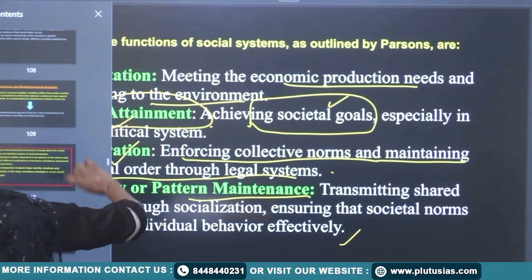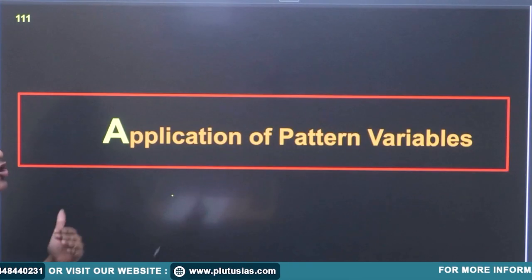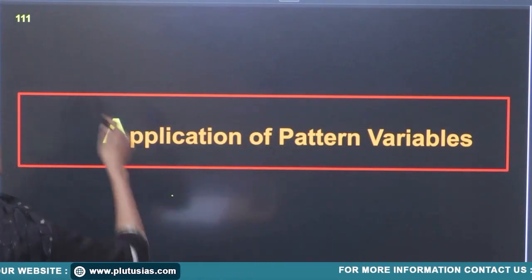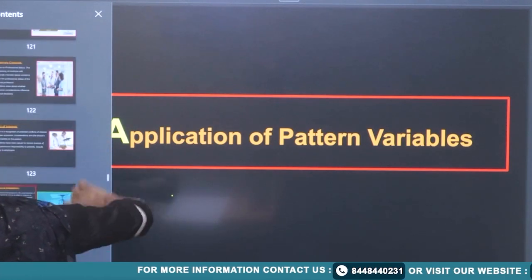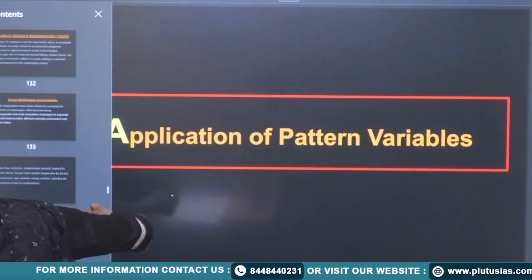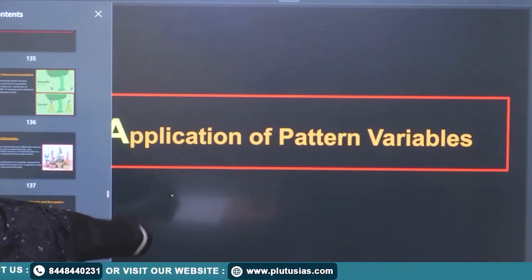Now, you people have to see the application of your theory, applications of pattern variables. This is what I really have to explain to you. This is very well explained here on this point.